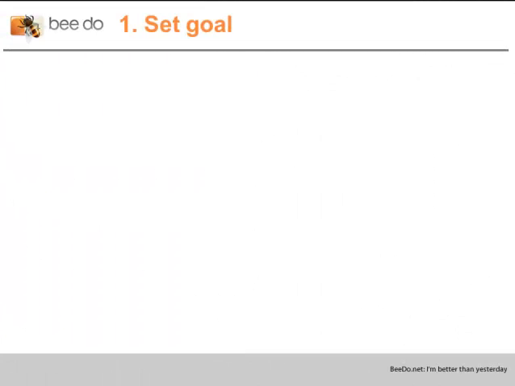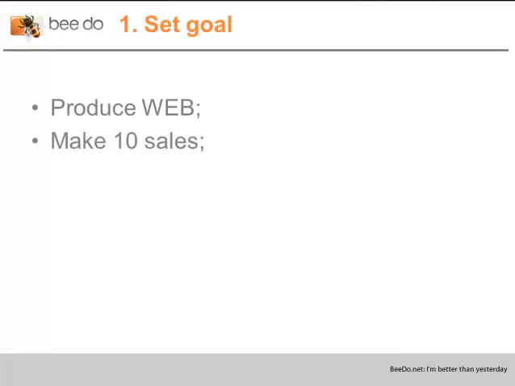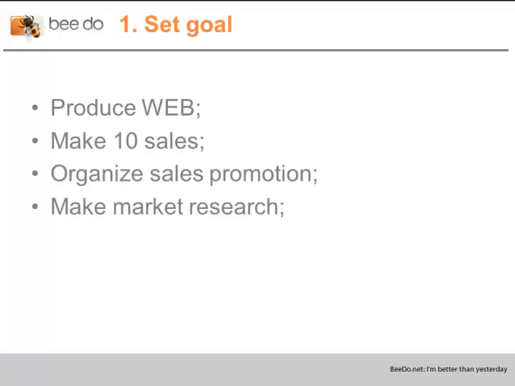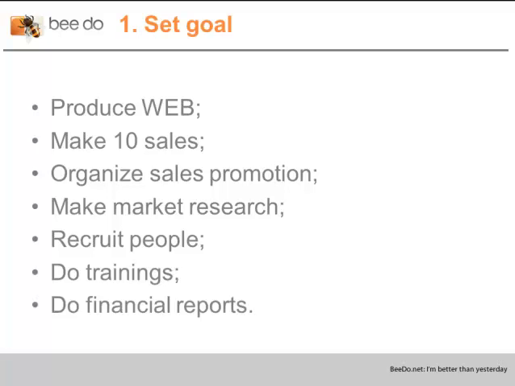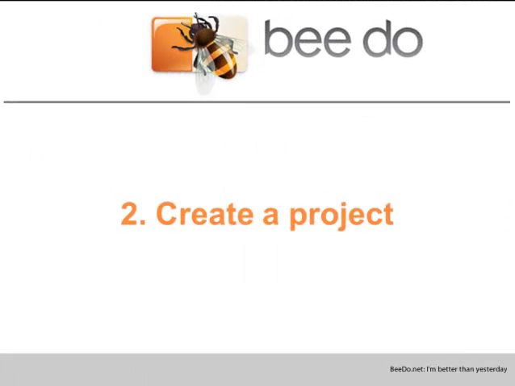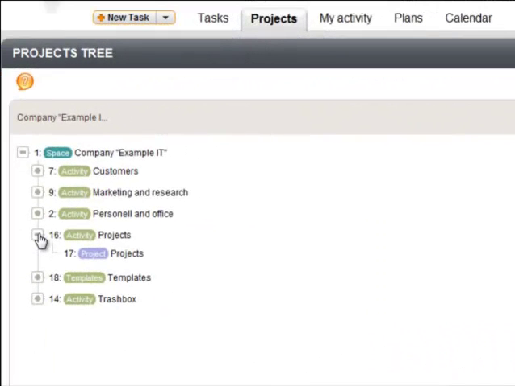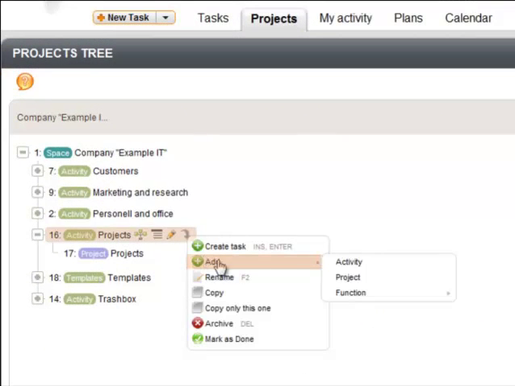First, set a goal: to produce a website, to make 10 sales propositions, to organize a sales promotion, market research, recruit people, do trainings or financial reports. You can quickly create a project and brainstorm tasks like this. Look how easy it can be done.